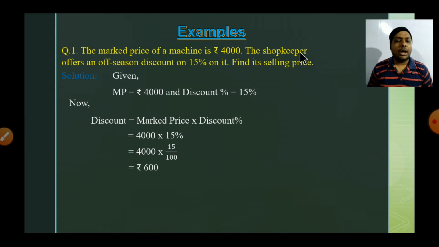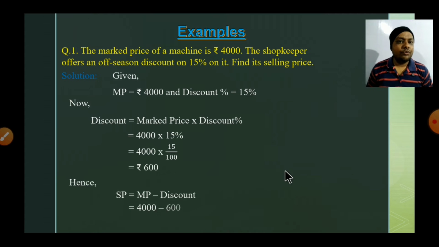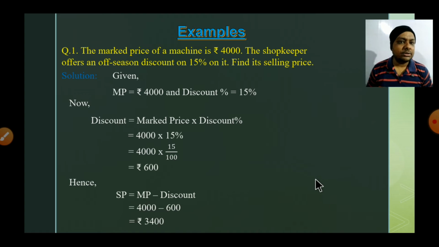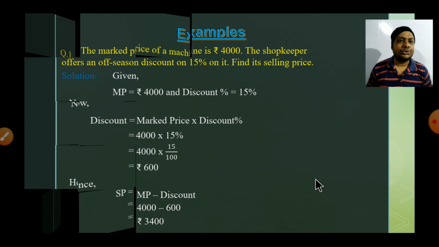Now, how to find the selling price? We know the formula that if we subtract this discount from MP, we will get the SP. So we can write SP equals MP minus discount, that is 4,000 minus 600. That will be 3,400. It means the customer will buy it for rupees 3,400. Understood, students? Now let's find the solution of another question.